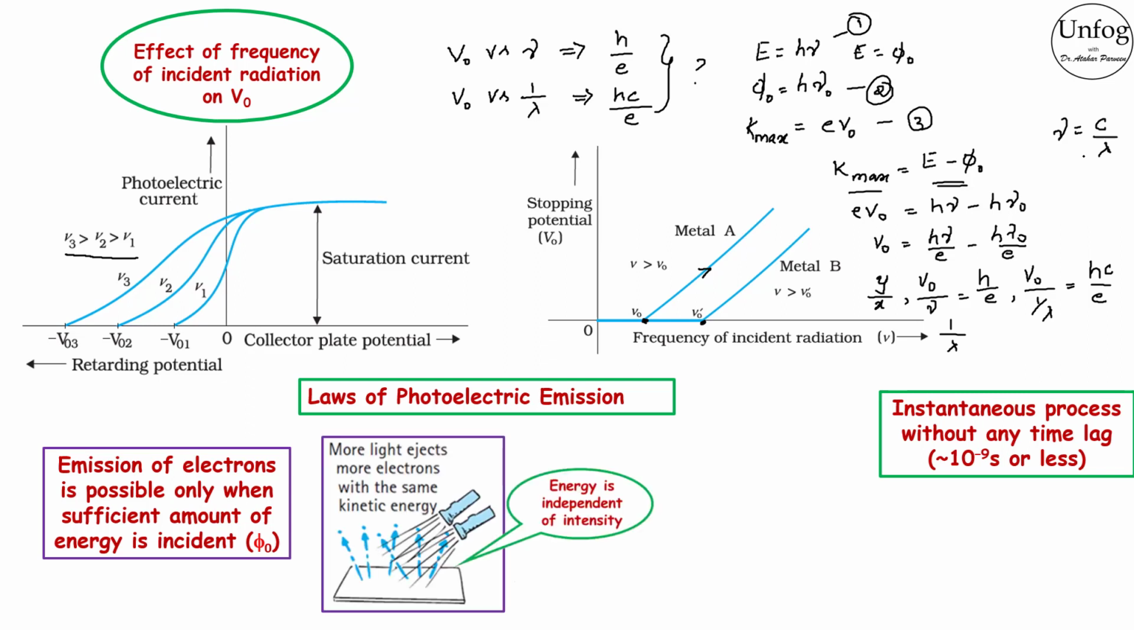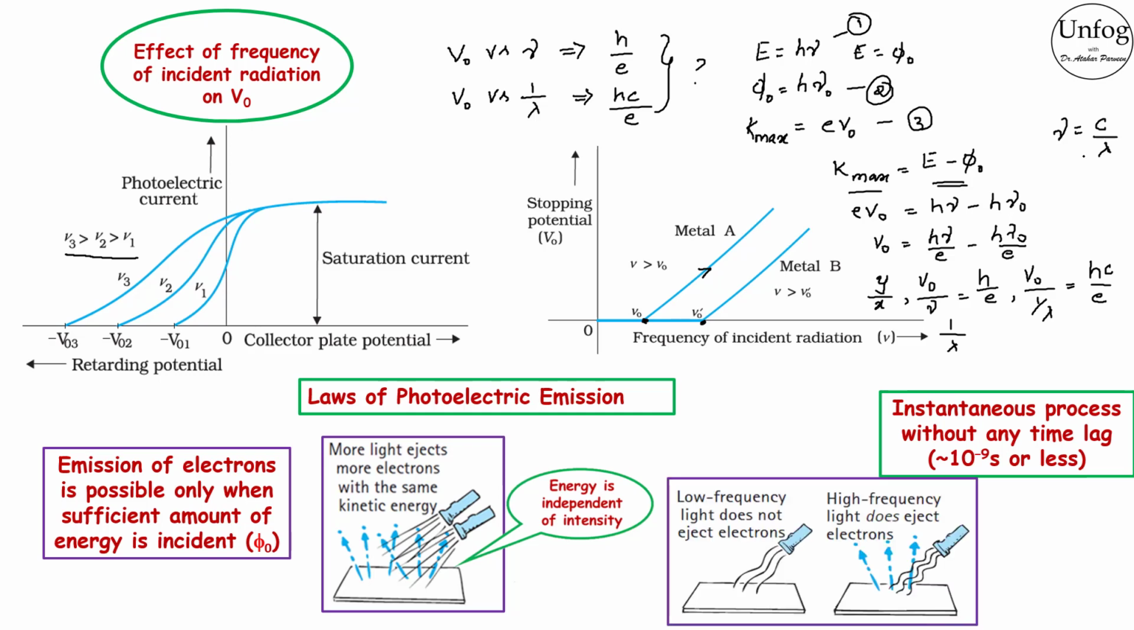Number of electrons emitted per second is directly proportional to intensity of light incident on the surface. However, energy of these electrons is independent from the intensity of light. But the energy depends on the frequency of light. The frequency of light should be greater than the threshold frequency nu naught.